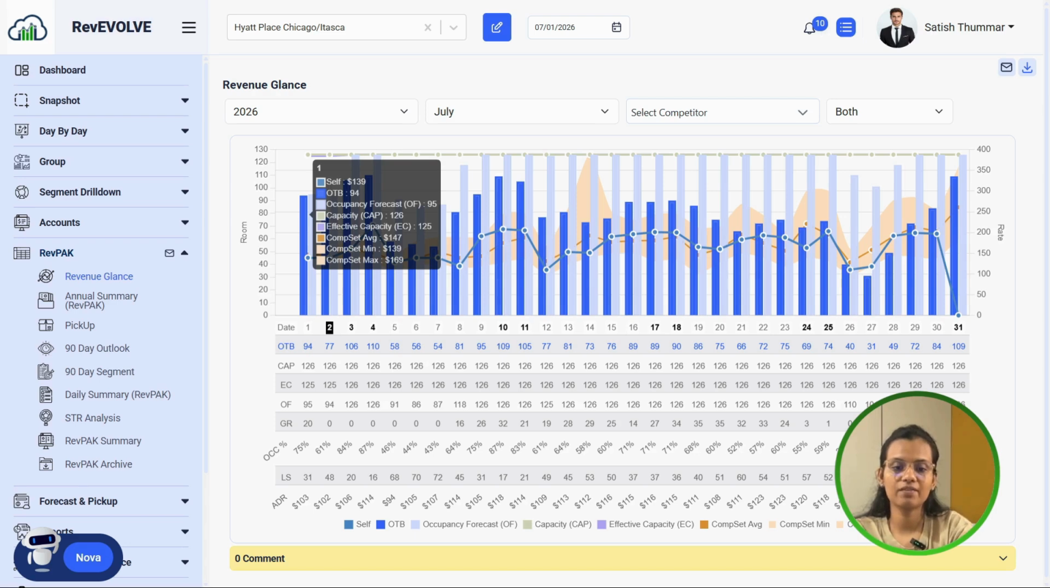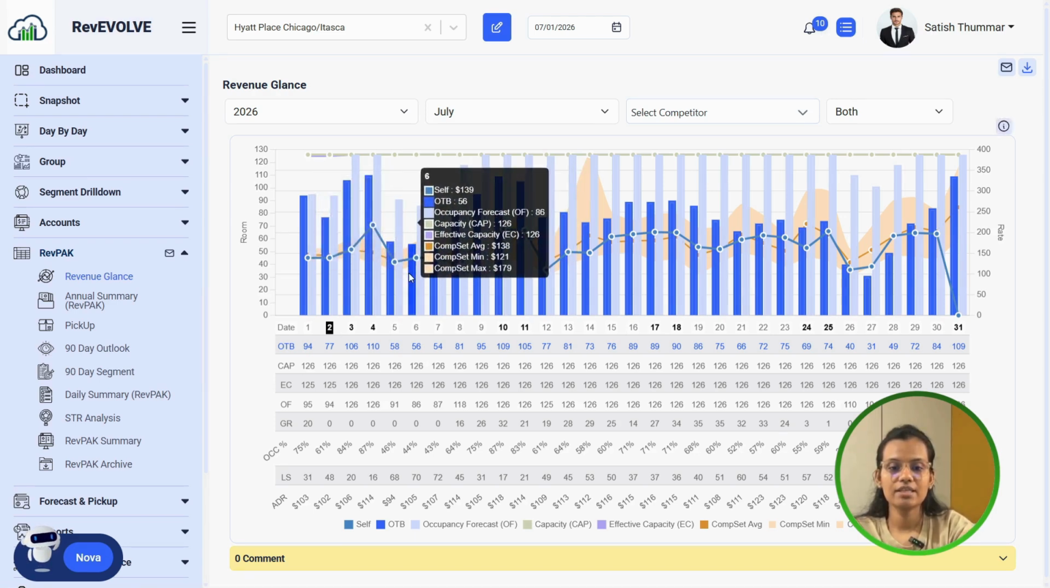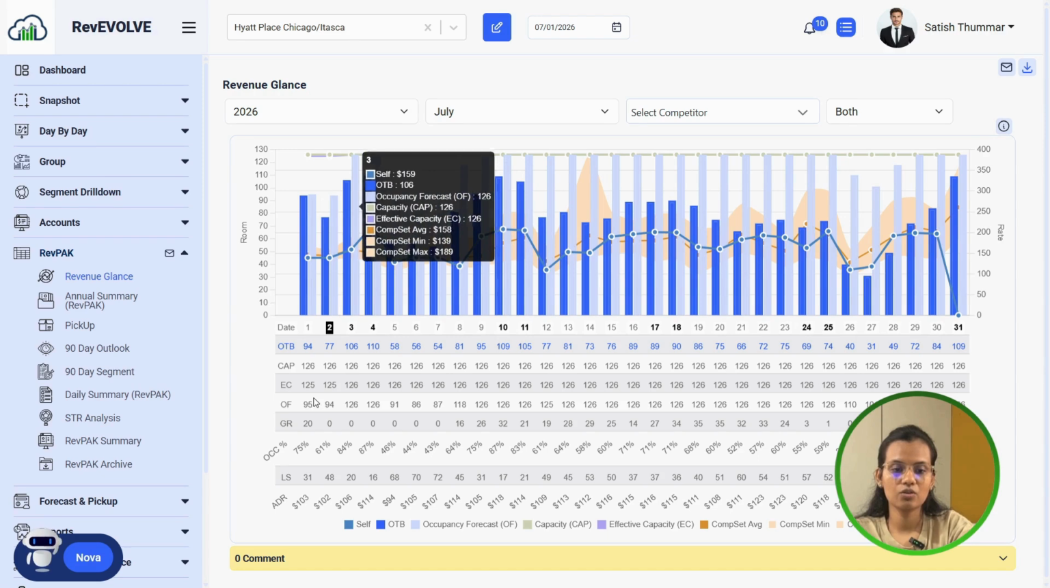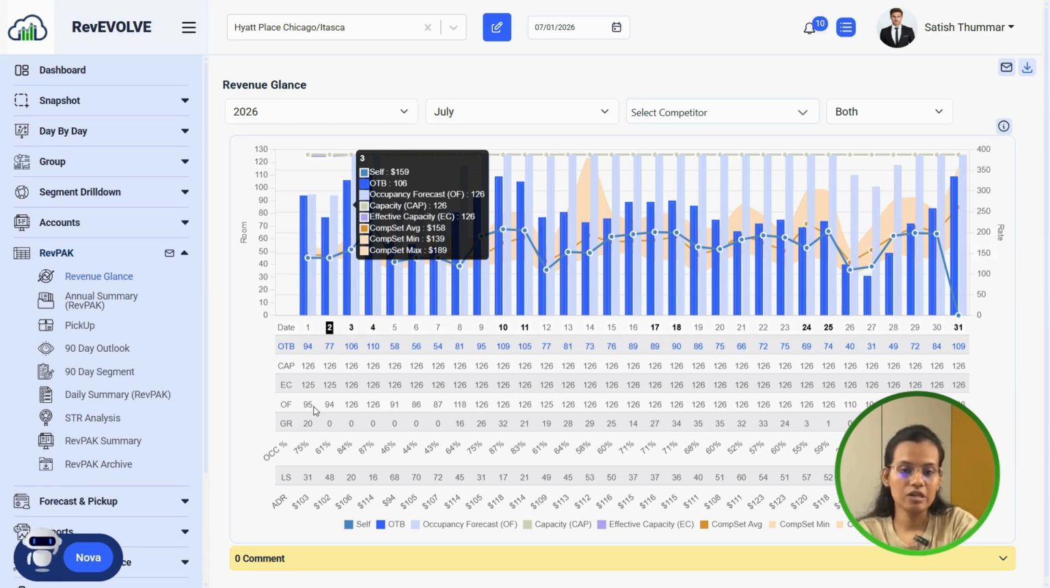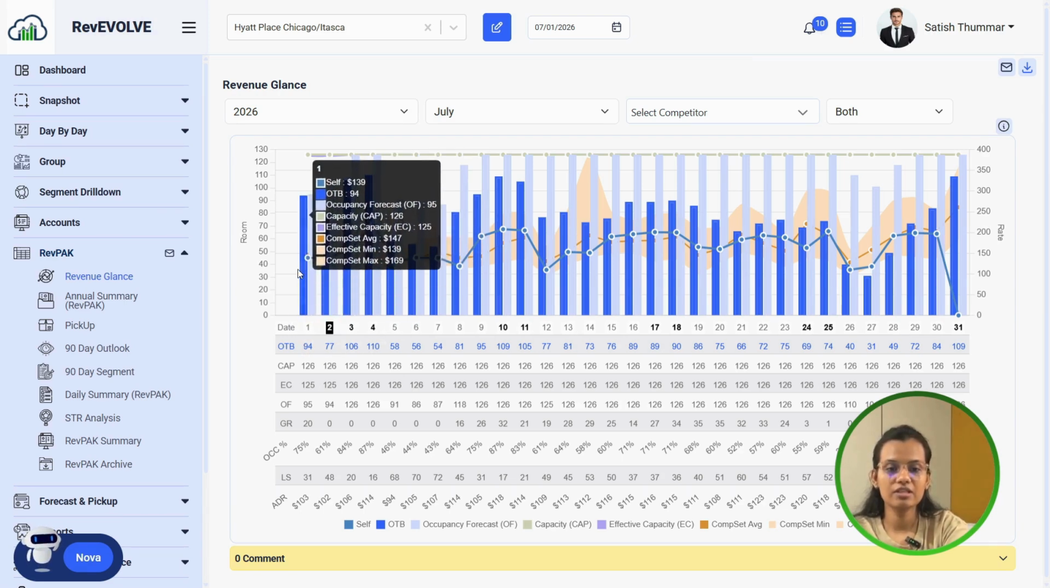For example, you can see the occupancy forecast here. OF is the occupancy forecast. So right now, we can see for 1st July, we have 95 as our occupancy forecast, but our OTB is at 94. So the current rooms booked for the first date is around 94 rooms for the 1st of July, and our occupancy percentage is at 75, right?